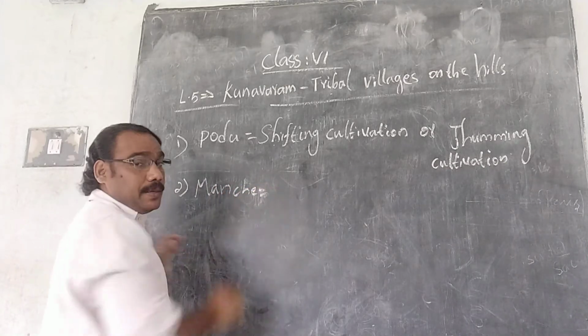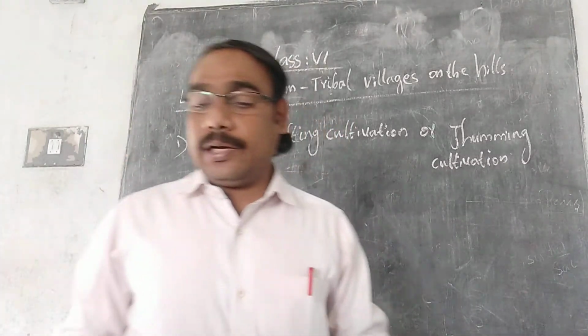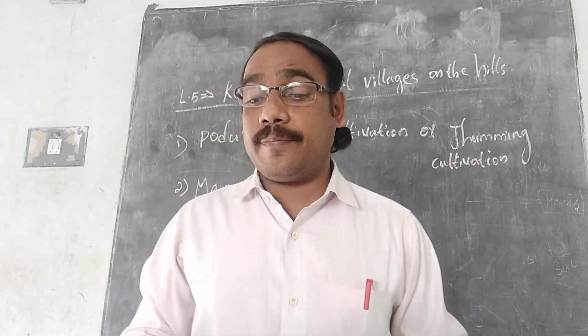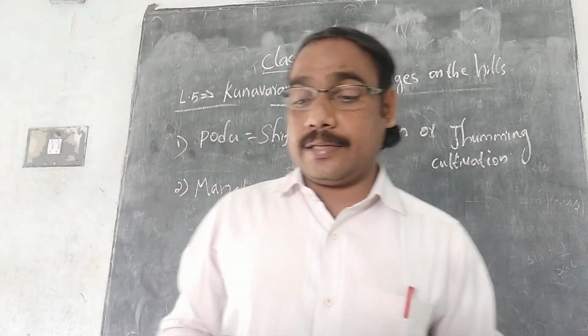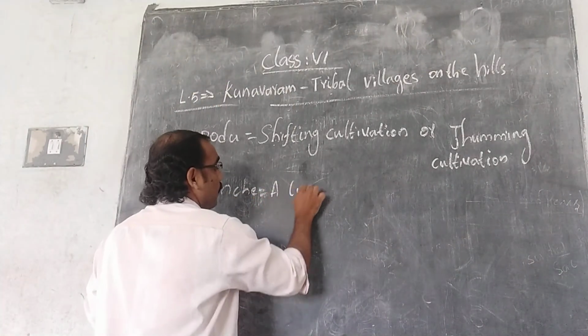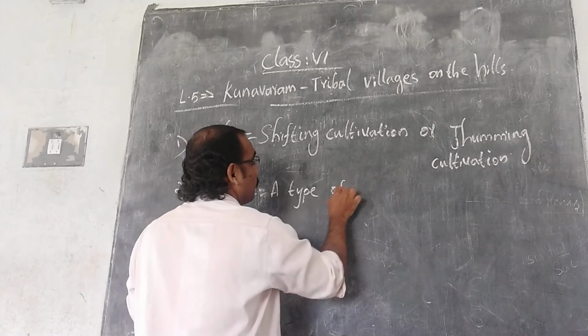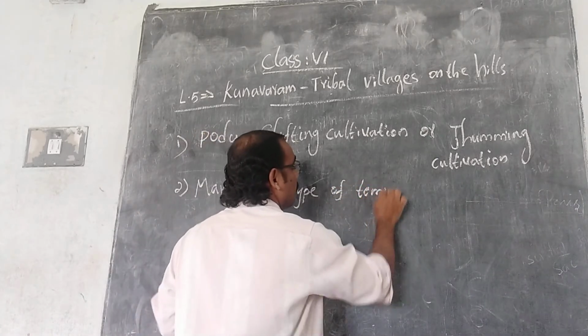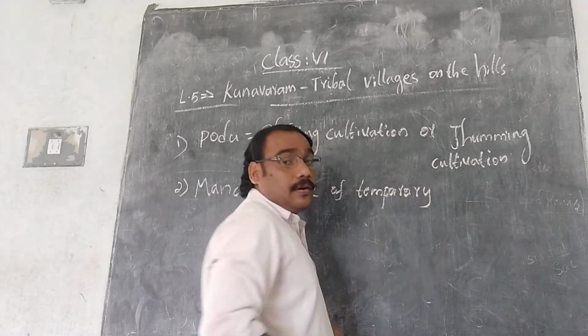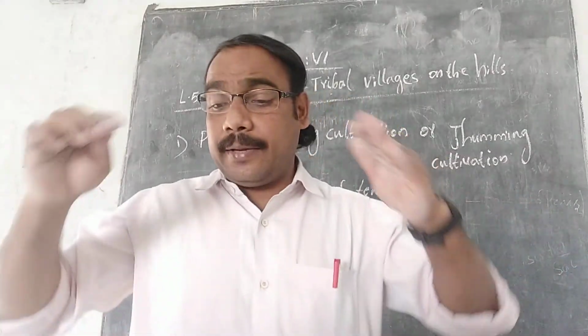What is the meaning of manche? Manche, I told you, is a type of temporary construction for guarding the fields from wild animals and birds. Is it clear? Temporary means not permanent.